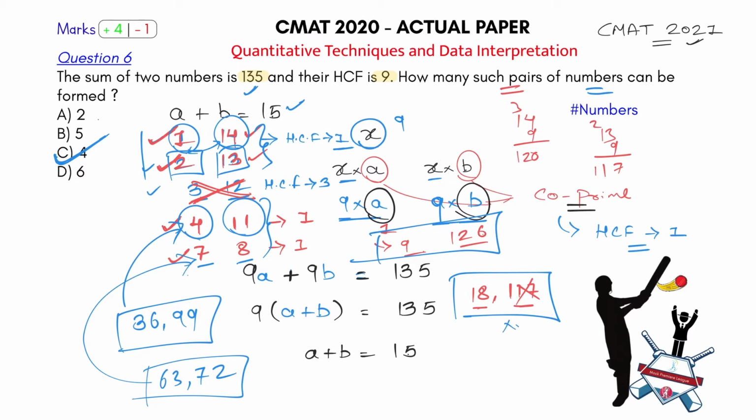I just have to get A and B that are co-prime. So how many such numbers can I form whose sum is 15 and both numbers are co-prime to each other, which means that HCF is 1? Only 4 pairs. So I'll just mark here, like in 30 seconds I'll mark it, the answer is 4.